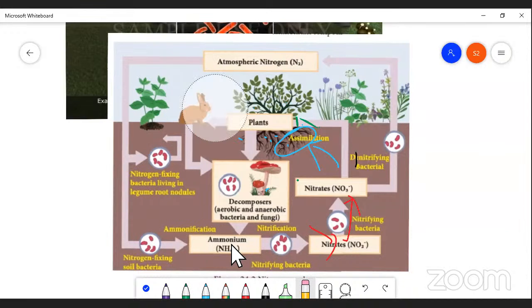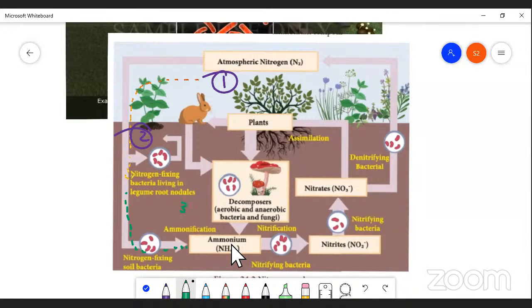First, I'm going to point out every picture. So this is step number 1. That is nitrogen, which starts the nitrogen cycle from the atmosphere, because nitrogen is in the form of a molecular structure, that is N2, almost 78% in the atmosphere. This nitrogen is converted, right? I'm talking about the second step, nitrogen fixation. This is step number 2, and this atmospheric nitrogen is fixed, converted into ammonia.